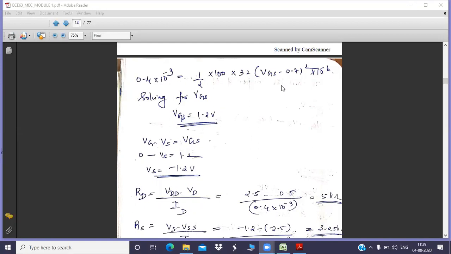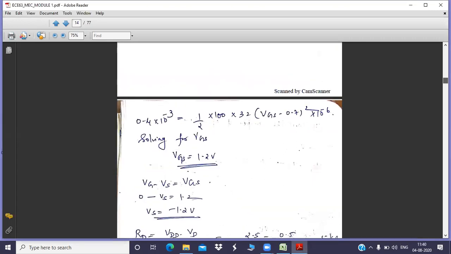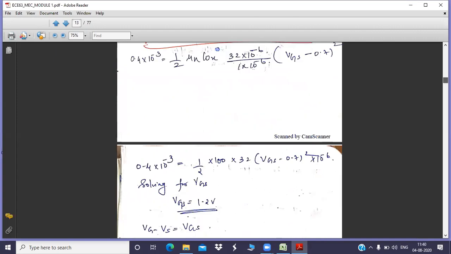This problem is very simple, but if you're not getting this VGS, it is going to affect all the results. So at least you should know how to solve this. Sir, is it 0.4 into 10 to the power minus 3? The answer is 1.2. I'm talking about the question in the top left corner, 0.4 into 10 to the power minus 3. Oh, it's okay, it's 0.4.